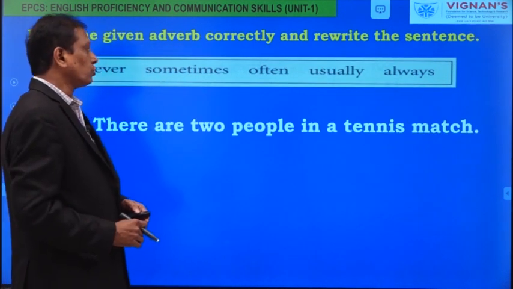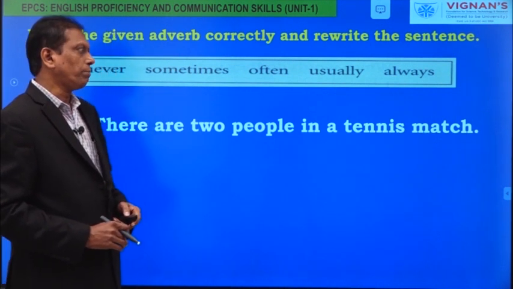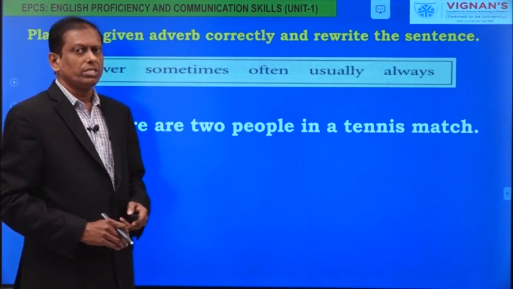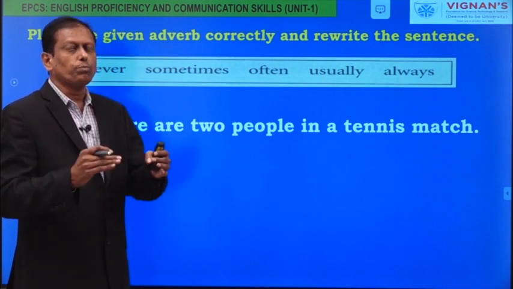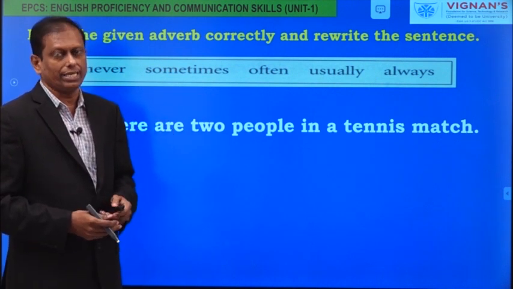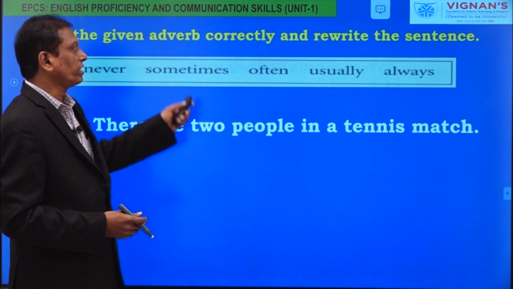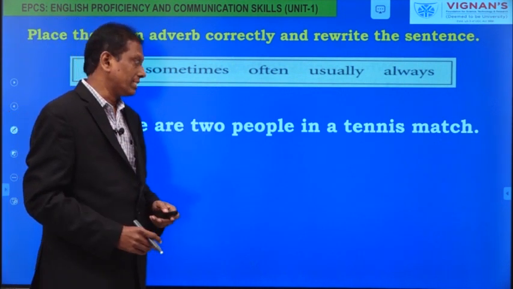Now, there are two people in a tennis match. There are two people in a tennis match, meaning opponents: two people on one side and two people on the other side. Both ways that it is played. So in such a case, which frequency adverb is meaningfully correct and where do you place it?